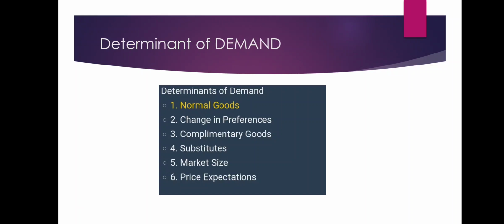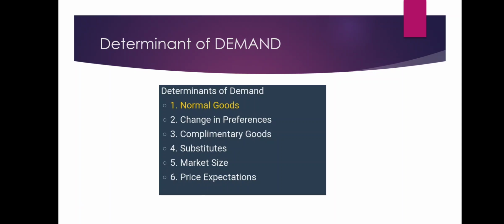Firstly, we discuss the substitute good. Substitute goods are those that can be used to replace each other. The price of the substitute and the demand for the other good are directly related. For example, if the price of coffee rises, then the demand for tea should increase.